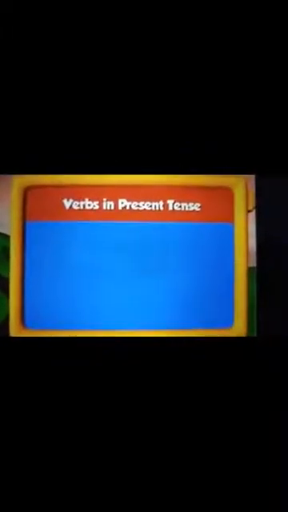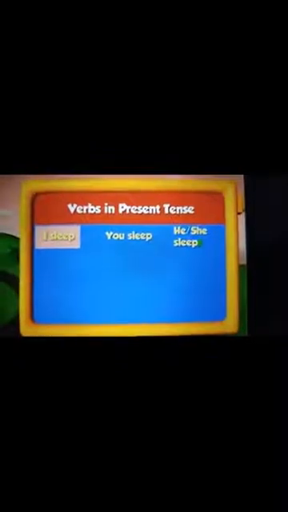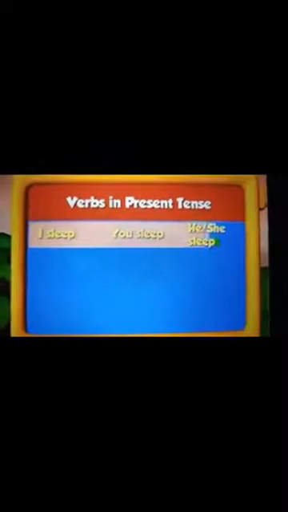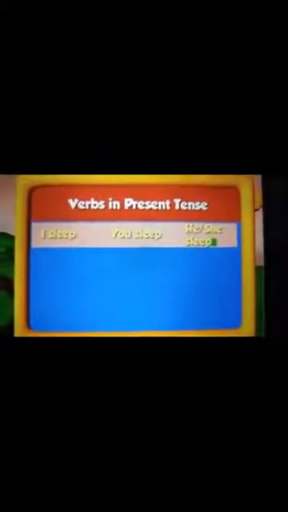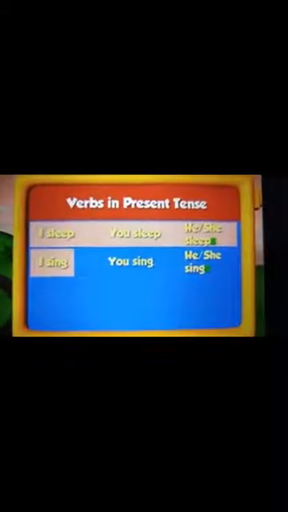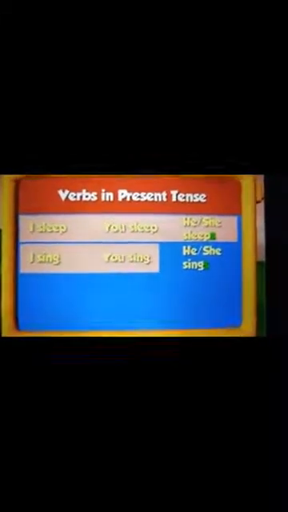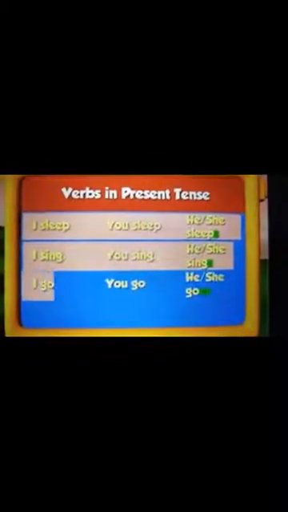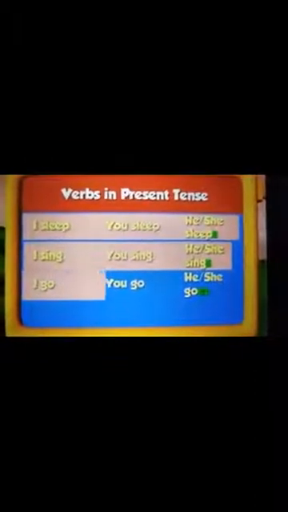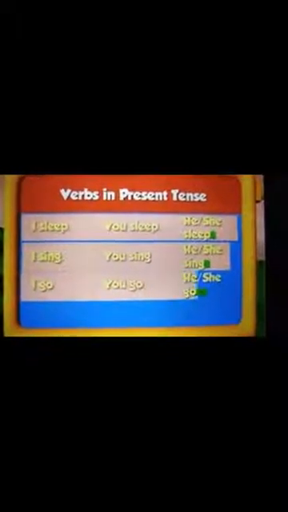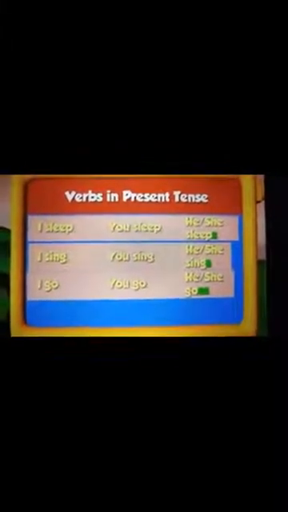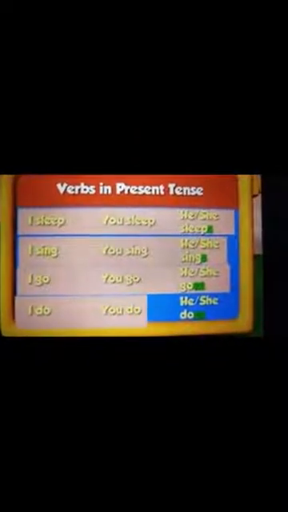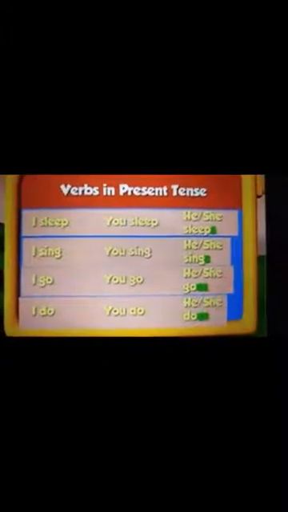Now let us see some examples in present tense. I sleep, you sleep, but he or she sleeps. I sing, you sing, he or she sings. I go, you go, he or she goes. I'm sure you all know this, children. I do, you do, he or she does.